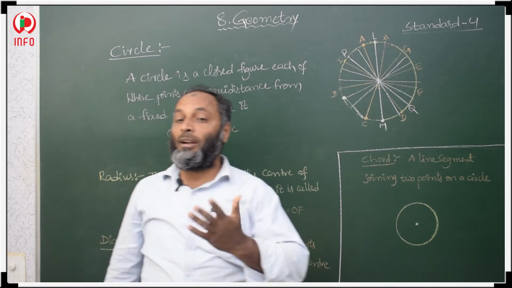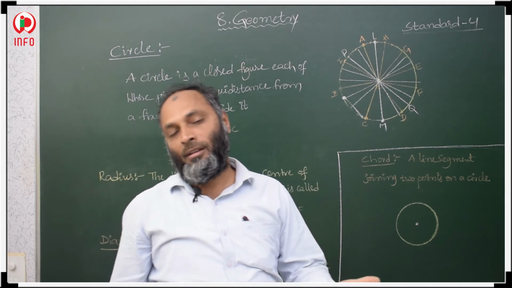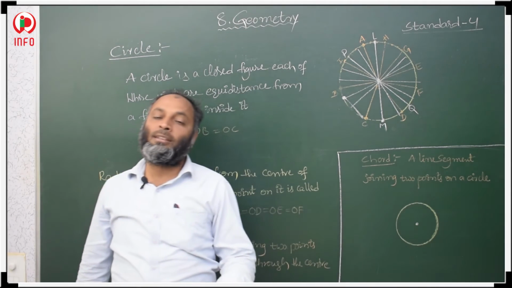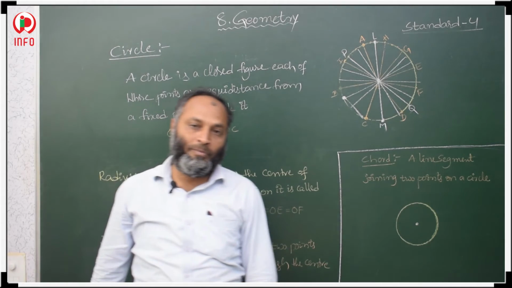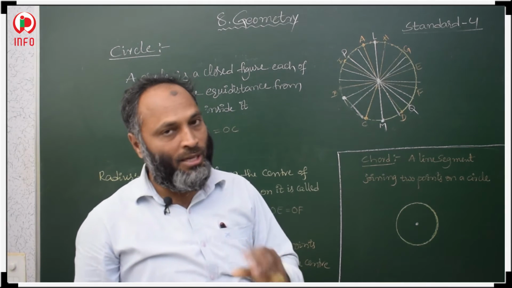Radius is half the diameter. How many diameters can we draw in a circle? Infinite. How many radii can we draw in a circle? Infinite. So these definitions and properties, all these concepts you have to remember.